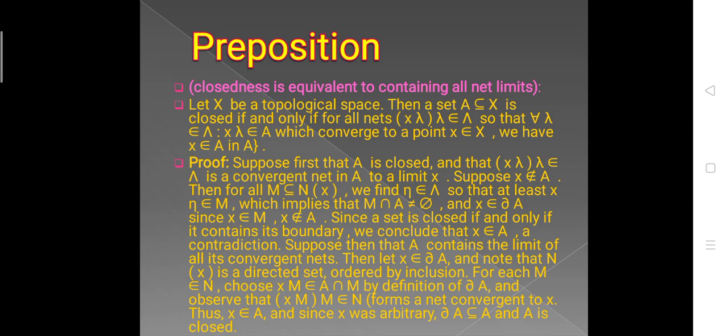Suppose first that A is closed and that x_lambda, lambda in the directed set, is a convergent net in A with limit x.